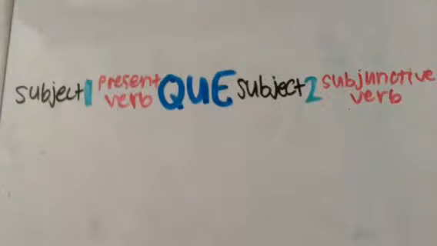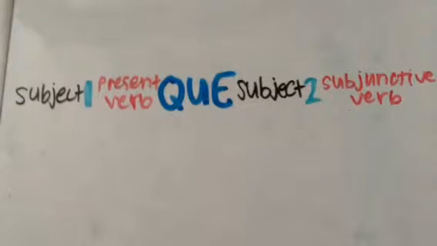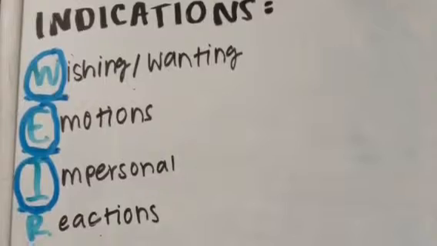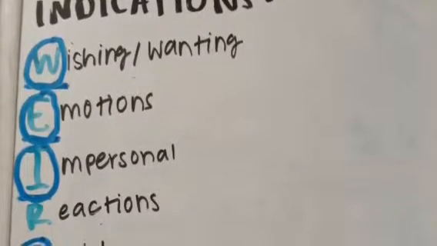The first subject should be followed by a verb conjugated in the present tense, followed by the preposition que, followed by the second subject, which is followed by a verb conjugated in the subjunctive form. The present tense verb will always indicate the subjunctive.